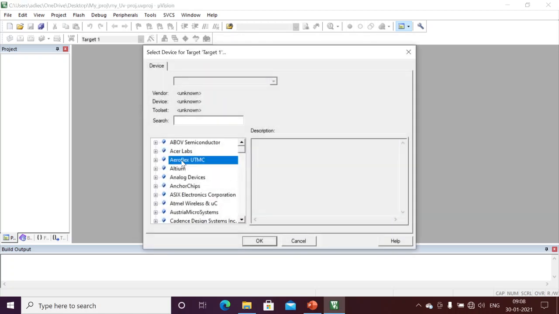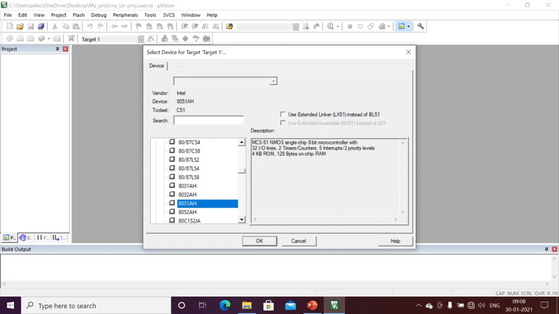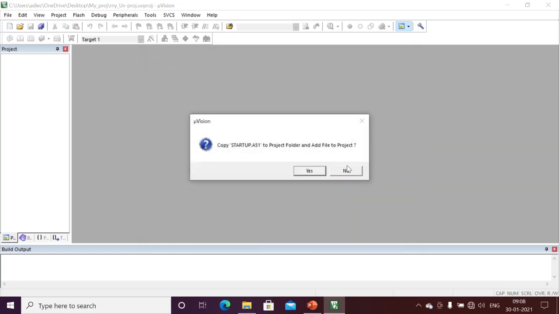Here I need to select Intel, and I am selecting the Intel 8051 microcontroller. Here we can check the features. It matches our 8051 microcontroller: 4 kilobytes of ROM, 128 bytes of RAM. I am taking that controller.